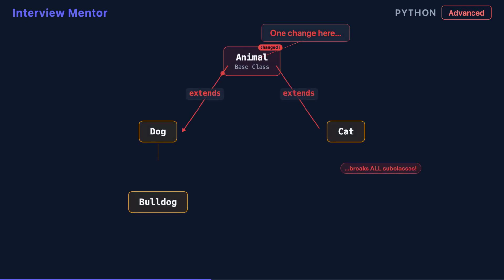Inheritance creates the fragile base class problem. A small change to a parent silently breaks every subclass. Deep hierarchies become impossible to reason about, and Python's multiple inheritance adds method resolution order complexity. Composition sidesteps all of this.